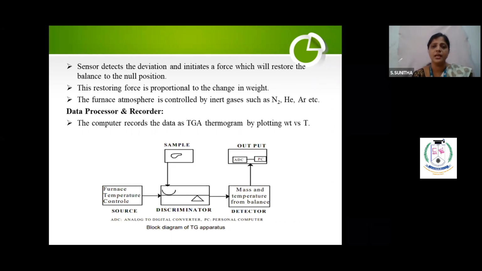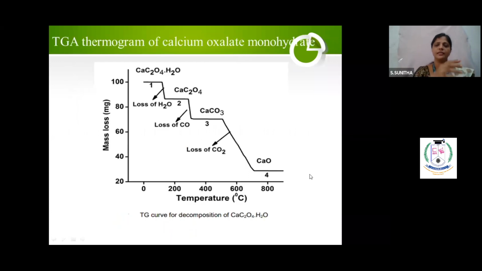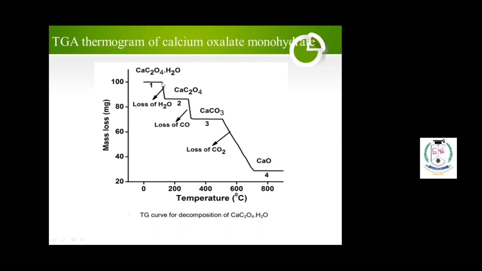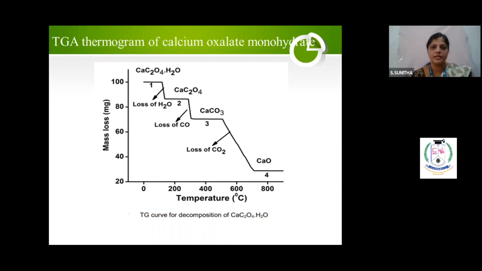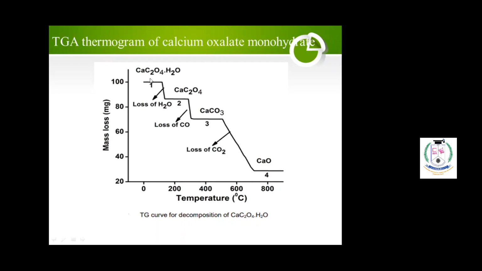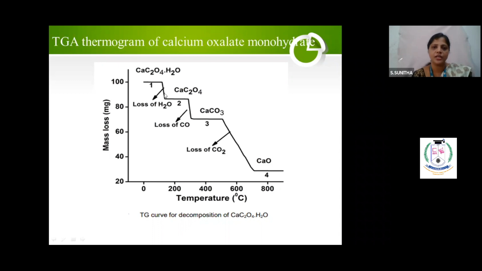And this is the block diagram. For example, I have taken one example, calcium oxalate monohydrate. Though I am not specific about it, I have given the tabular column also. Till, for example, 130 degrees Celsius, it is not undergoing any change. It is stable. After reaching this temperature, it is undergoing change in weight.